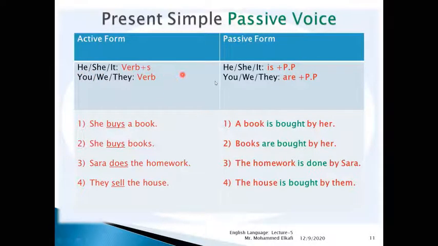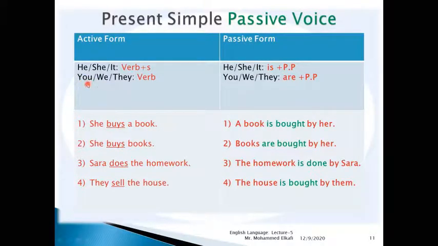In this case, we'll use it in the passive form as he, she, or it, according to the object that will take this place, plus is plus the past participle. I mean the new subject: in the passive form, he, she, or it will use is plus the past participle.